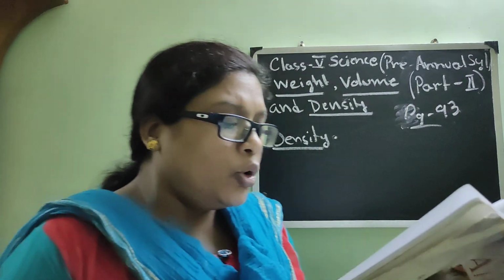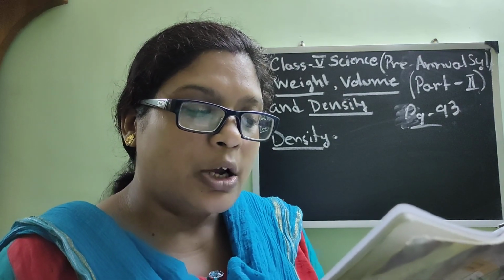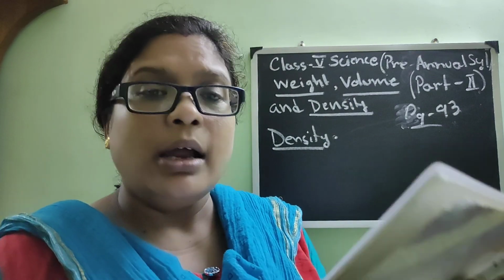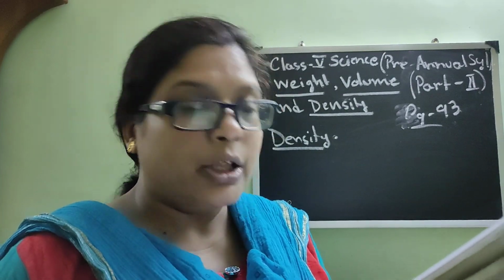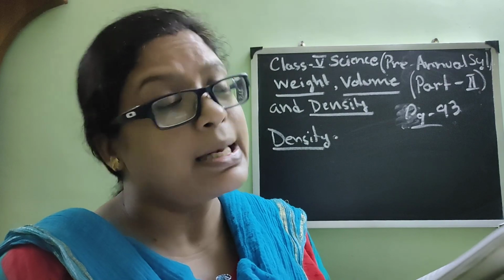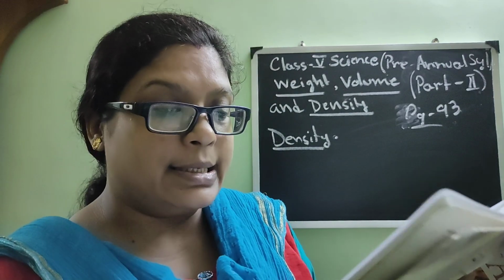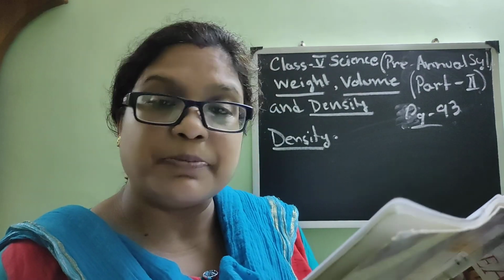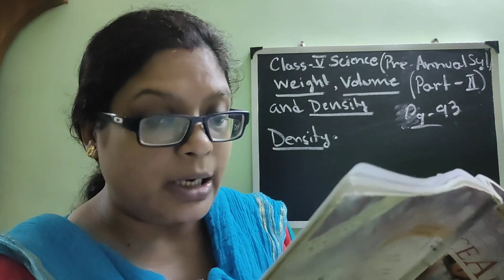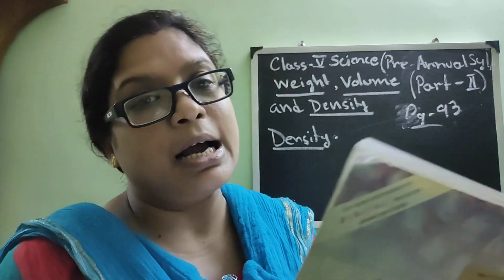To compare the weight of the same volume of different materials, we find their densities. Now, if we want to compare the weight of the same volume of two different materials, like one is cotton and another one is rice, what do we have to measure? We have to measure density. The density of a particular object tells us how closely molecules in a substance are packed.